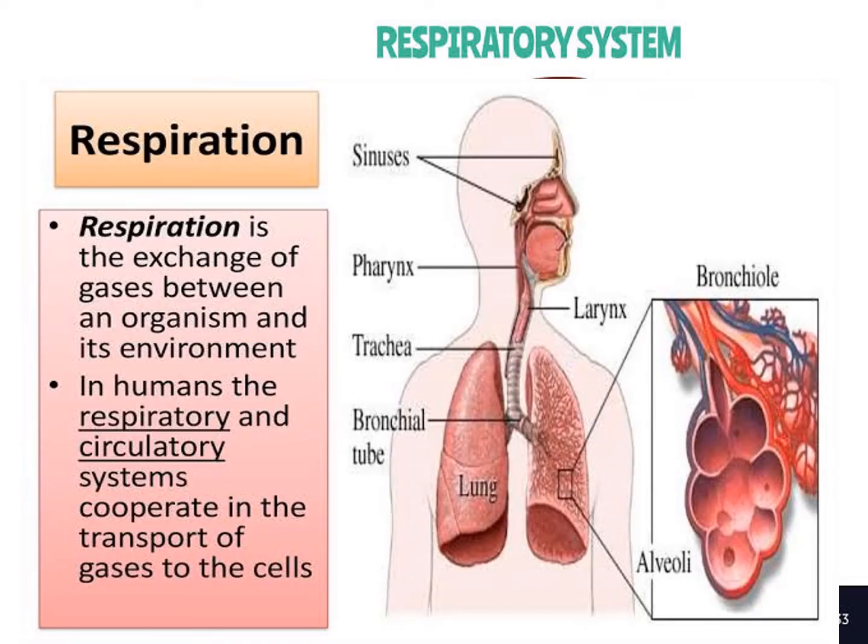Look at the picture. This is the respiratory system. This is the human respiratory system. It is very important for the exchange of gases between the organism and its environment. The human respiratory and circulatory systems cooperate in the transport of gases to the cells. Air enters the body through the nostrils and passes through the windpipe to reach the lungs. Lungs are richly supplied with blood vessels. In the lungs, exchange of gases occurs between the blood and the air. Oxygen is absorbed into the blood and carbon dioxide is given off into the air. Carbon dioxide passes out of the body through the nostrils.